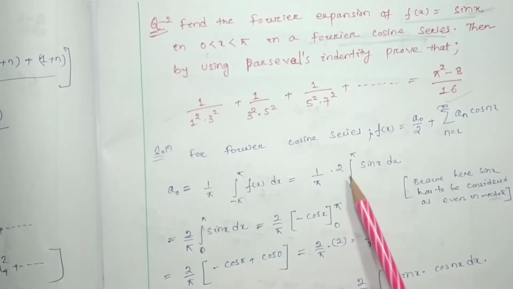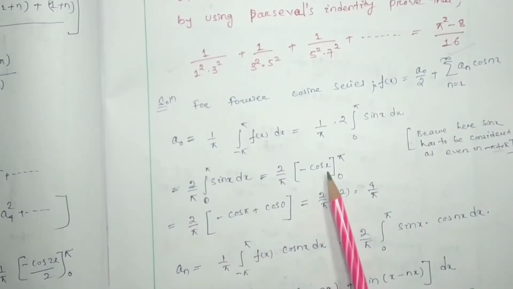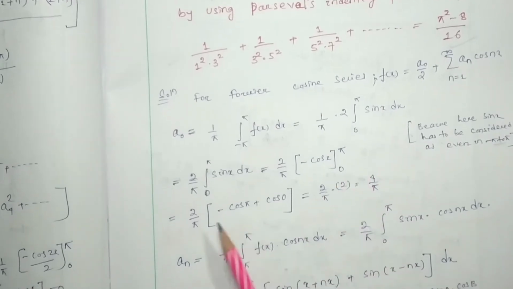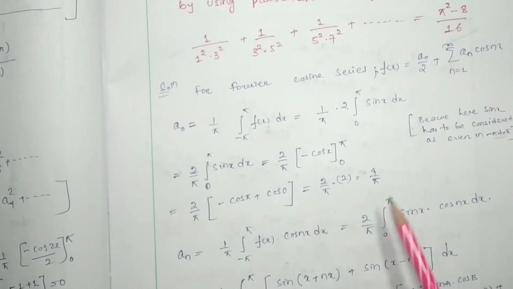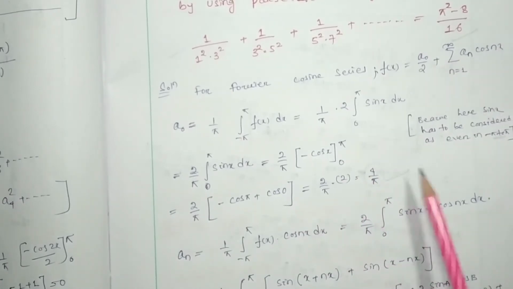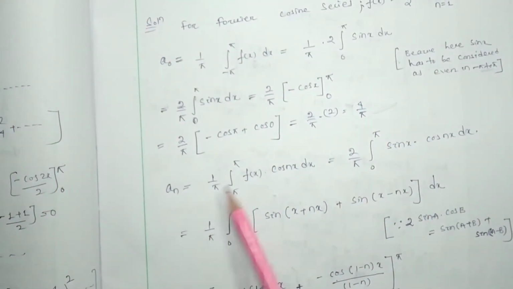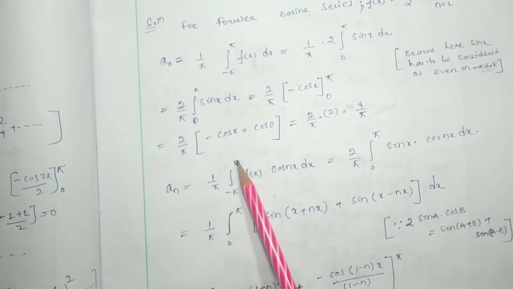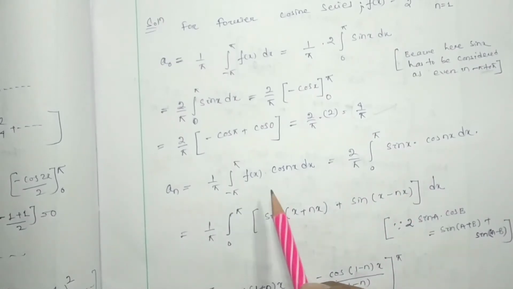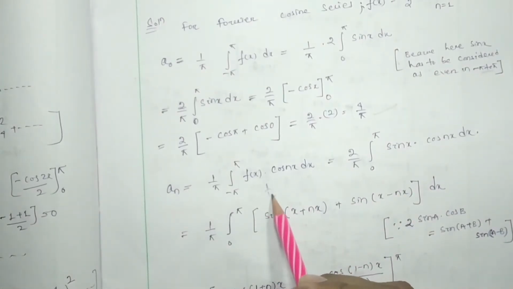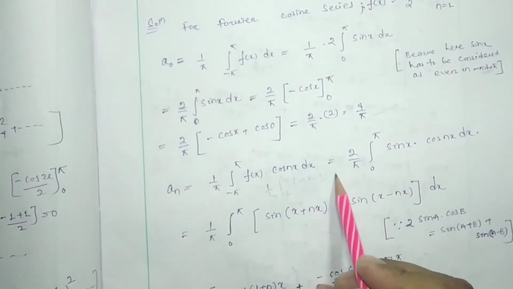So it will be 2 into integral 0 to pi sin x dx, and the integration of sin x will be minus cos x, with limits 0 to pi. After putting the upper and lower limits we get a0 equal to 4 by pi. Now we have to find a_n, which in general can be written as 1 by pi, integral minus pi to pi f(x) cos nx dx. Actually in general it will be 1 by l, integral minus l to l f(x) cos(n pi x by l) dx, right?